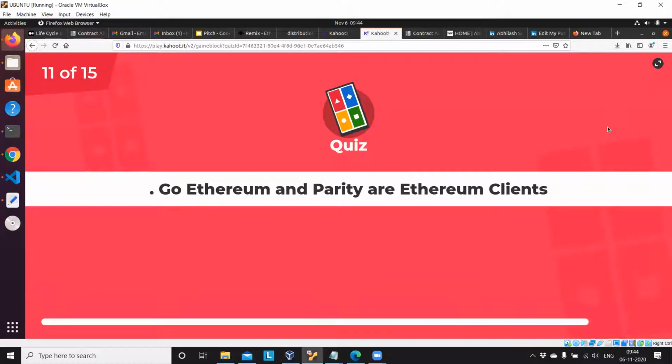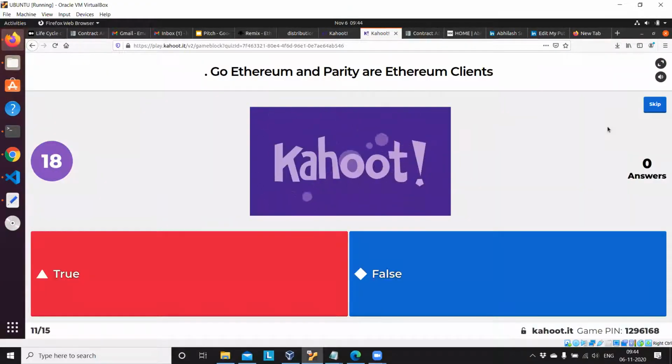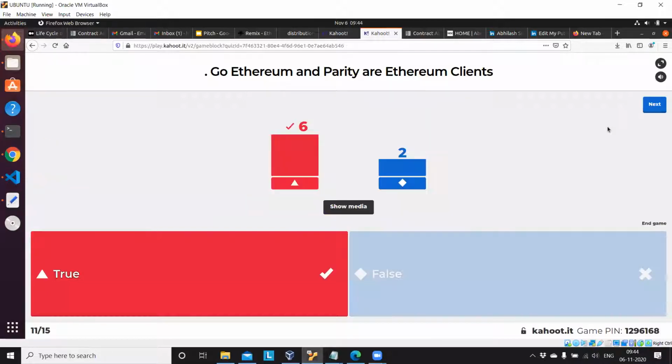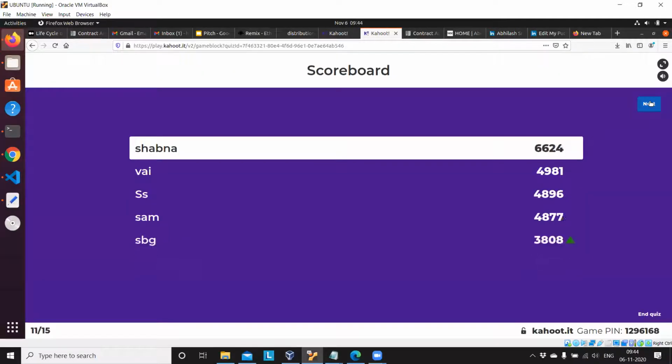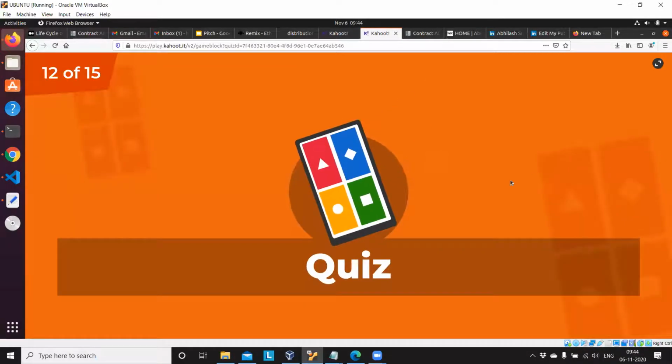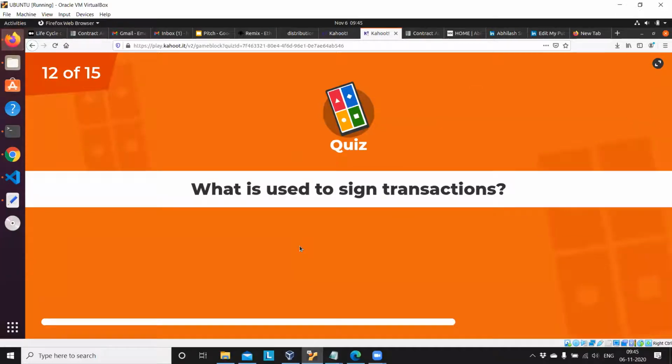Go Ethereum and Parity are Ethereum clients. True or false? Six right answers. Yes, yes. 12. What is used to sign a transaction?